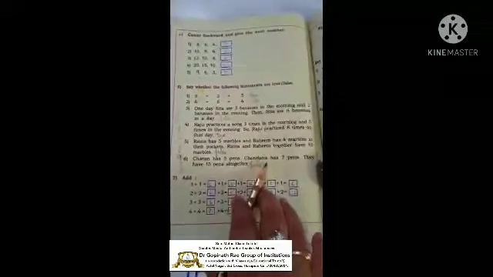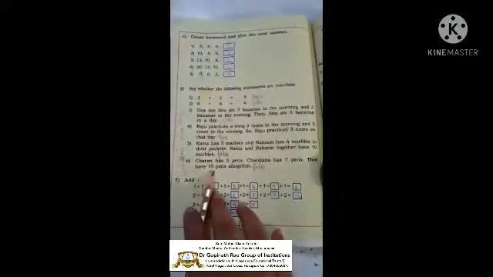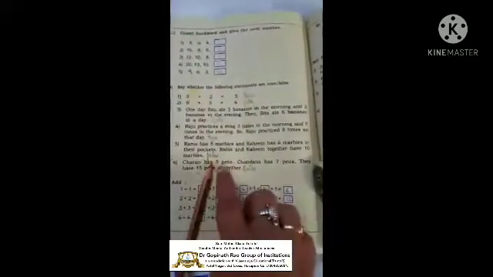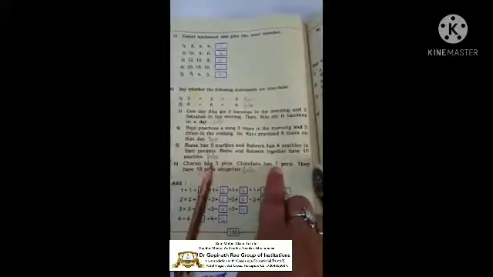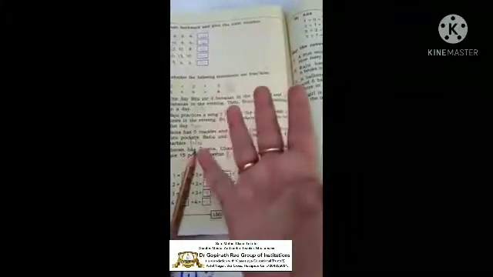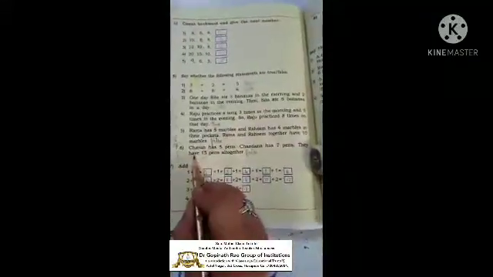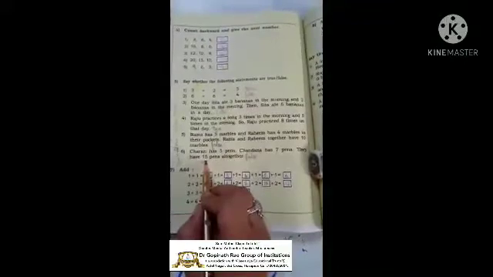Next, Charan has 5 pens. Chandana has 7 pens. They have together 15 pens. So what is the total here? So 5, next 7 in the mind, 5 on fingers. After 7, 8, 9, 10, 11, 12. So together it is 12 pens. But they have told they have 15 pens altogether. So the answer is false.